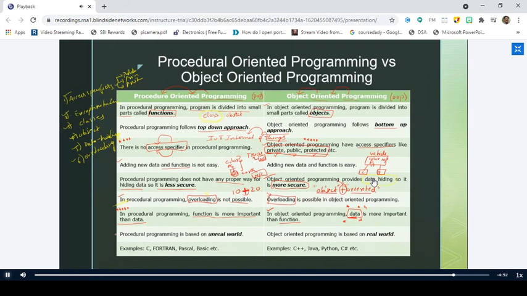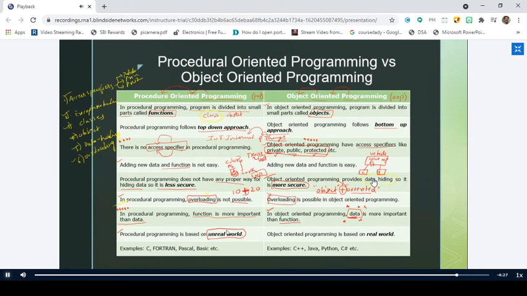And coming to procedure-oriented programming, it is based on the unreal world. This is what I told in the first class itself, right? So even though we have procedure-oriented programming, if somebody asks you what is the reason for moving to object-oriented programming, the thing is that procedure-oriented programming is best to model the unreal world.